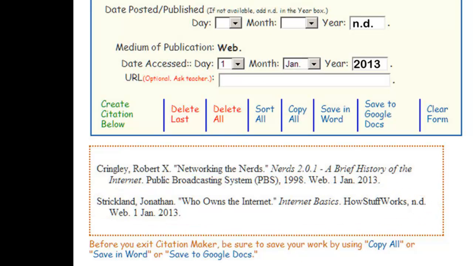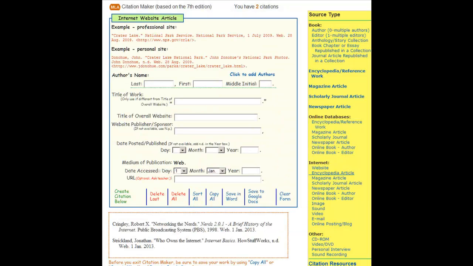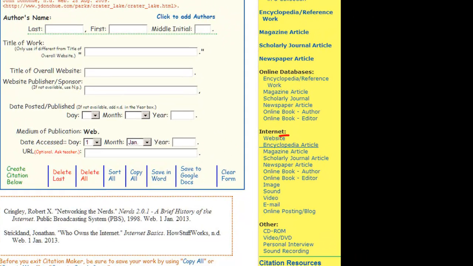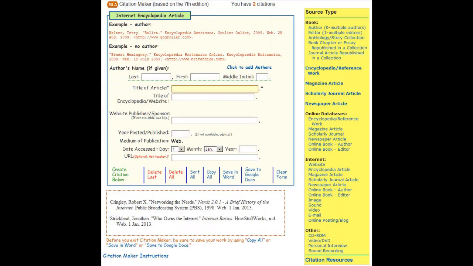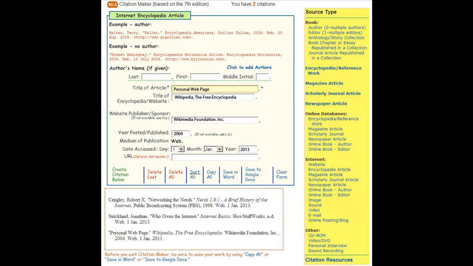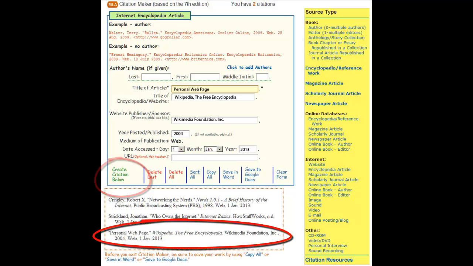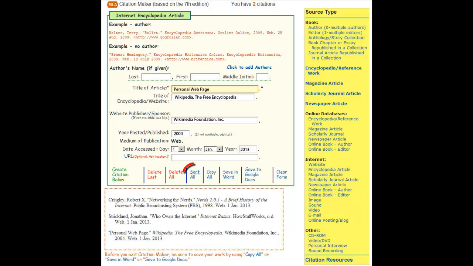Our final example is citing something from Wikipedia. In your assignment, you read an article called Personal Web Page. Wikipedia is an encyclopedia. You can verify that by reading about the website. Click on the encyclopedia link under the Internet group. The form looks like this when completed. And when you create the citation, it appears in the citation box under the other citations.